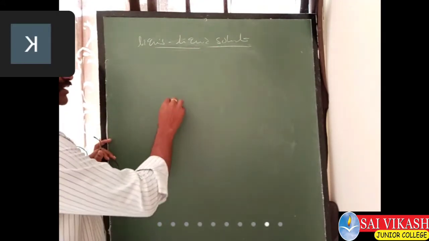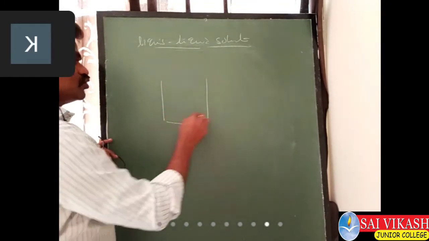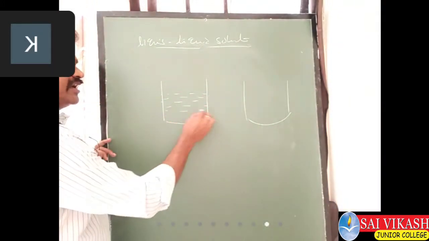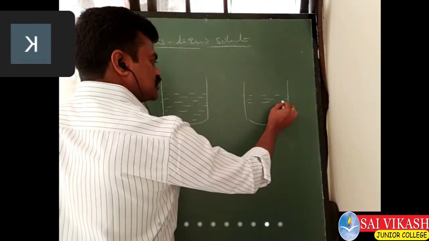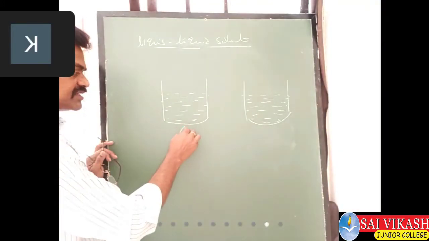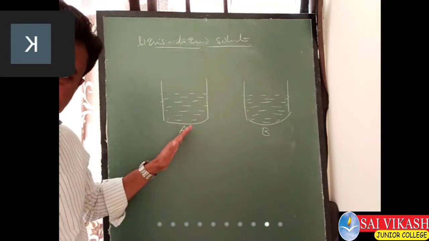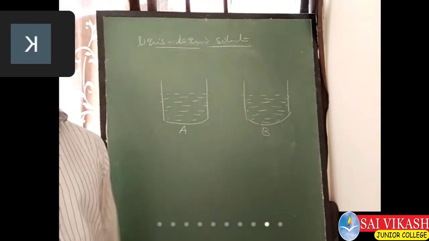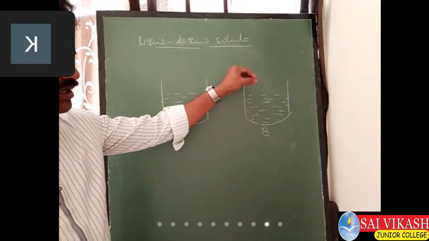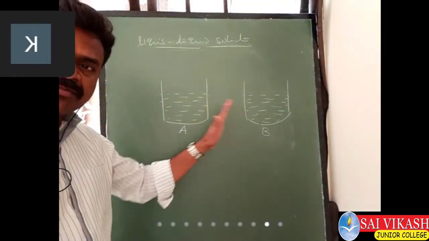Suppose I am taking two vessels. Both contain liquid solvents. This is A, and this is B. A is a volatile solvent, and B is also a volatile solvent. Only liquid A is in one vessel, and only liquid B is in the other. I am not adding them together; I have taken separate vessels.